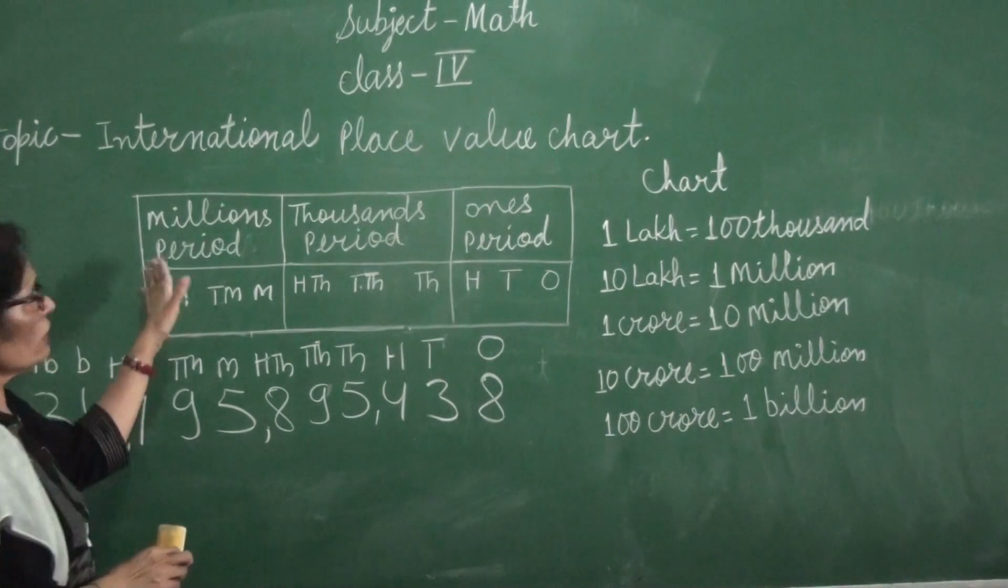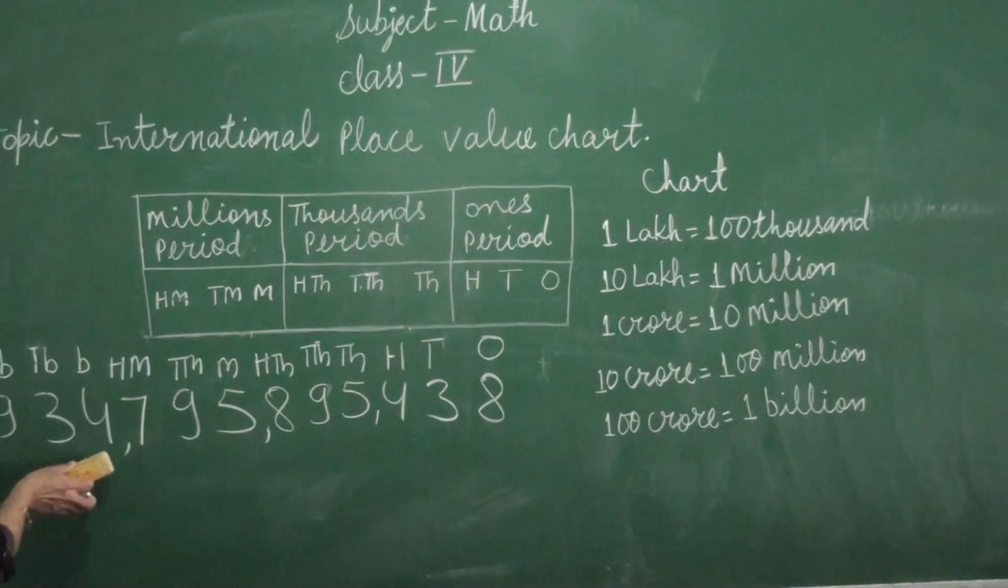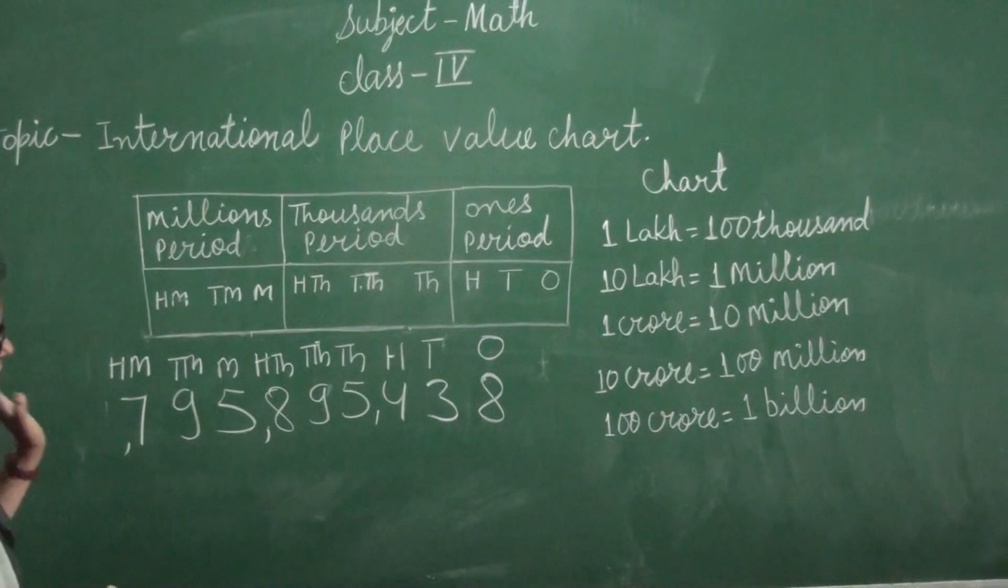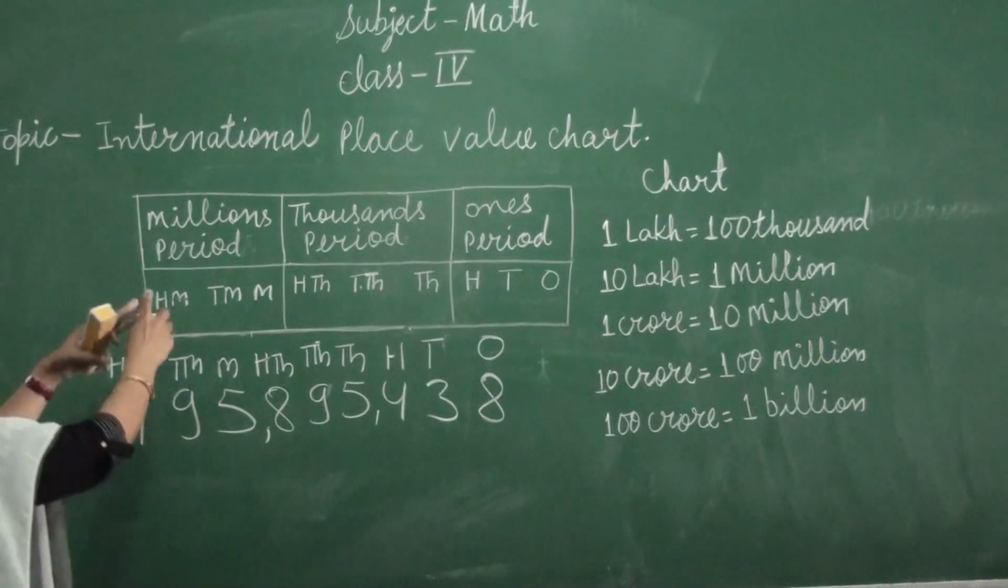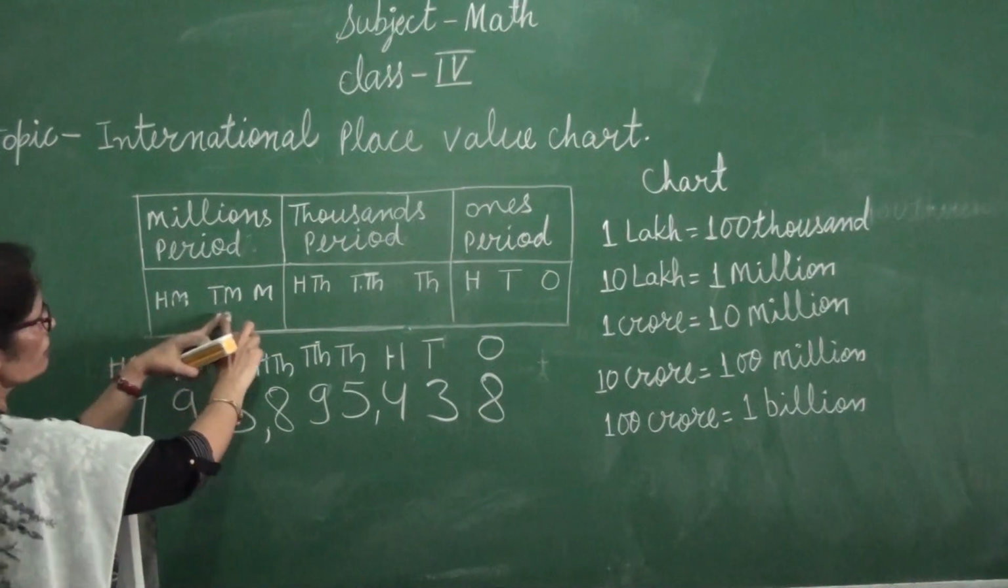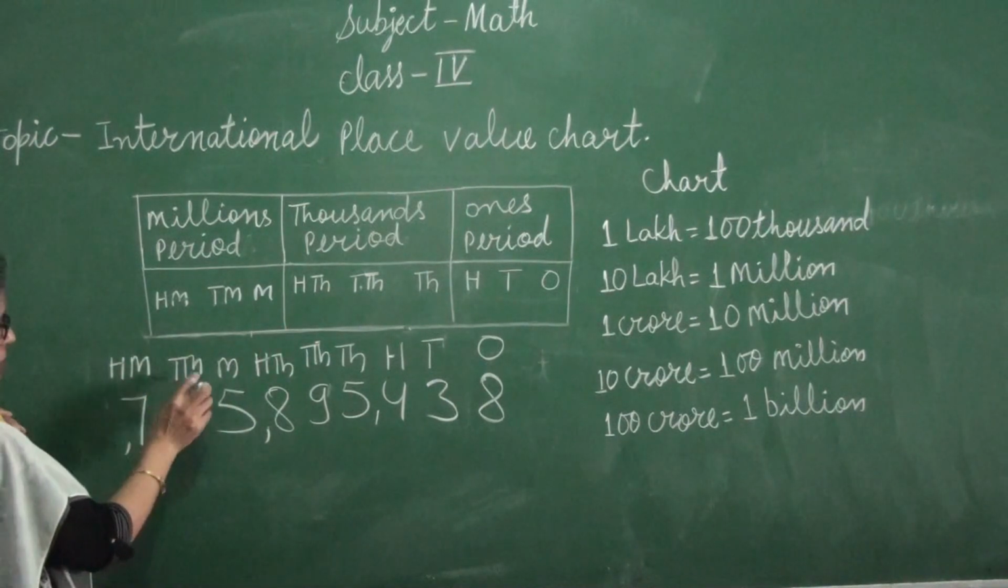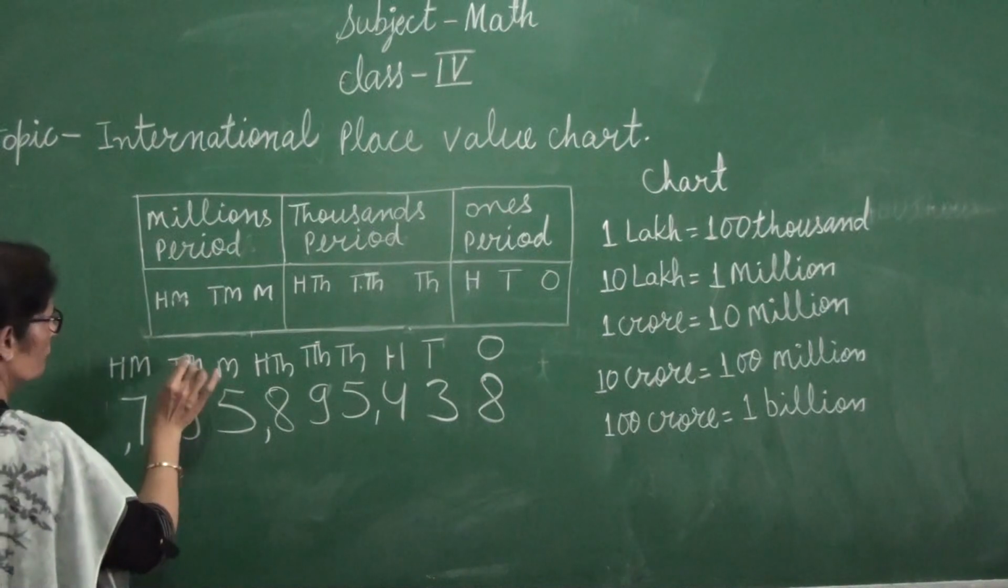Now we are taking our millions period, so I am erasing this. Today we will learn only up to 100 million. You can see here how many places the million period has? 3 places: 100 million, 10 million and million.